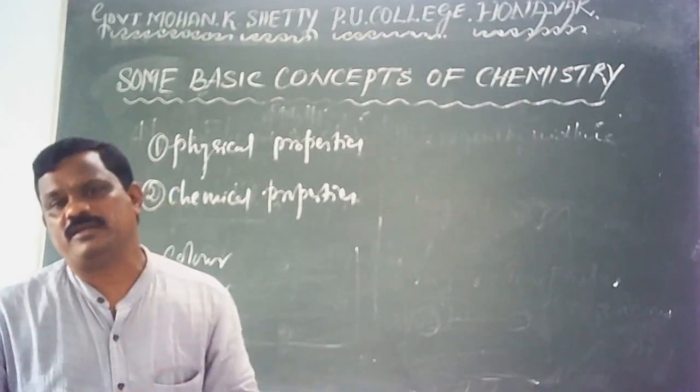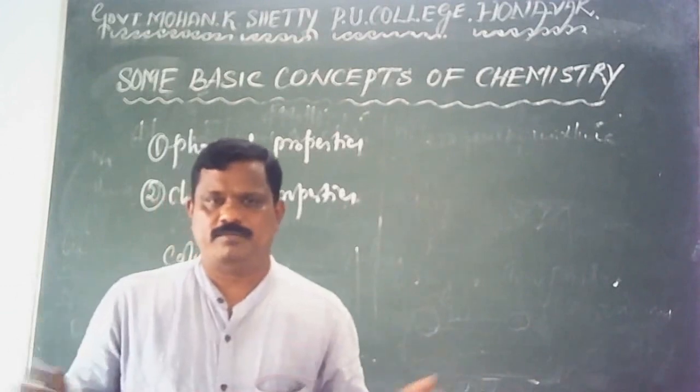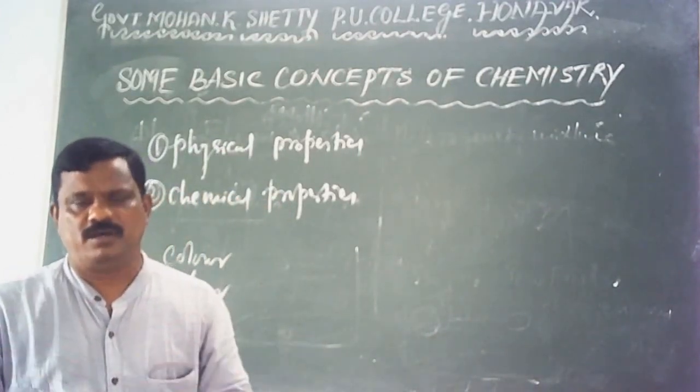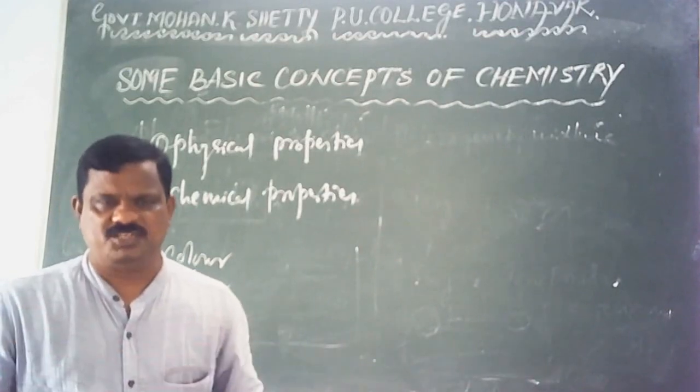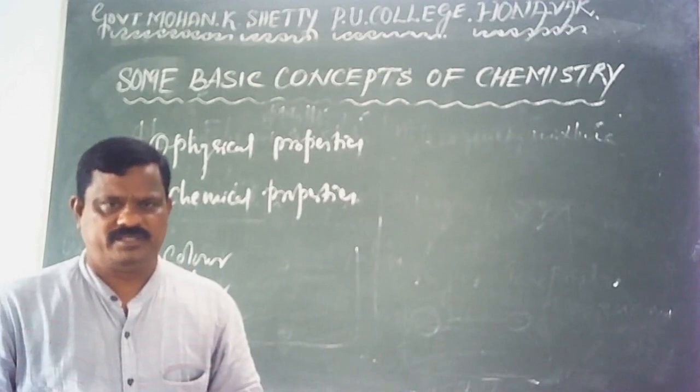It takes part in chemical reactions. Examples: acidity of a matter, basicity of a matter, combustibility of a matter, its oxidation, reduction, displacement. So many chemical reactions are there.